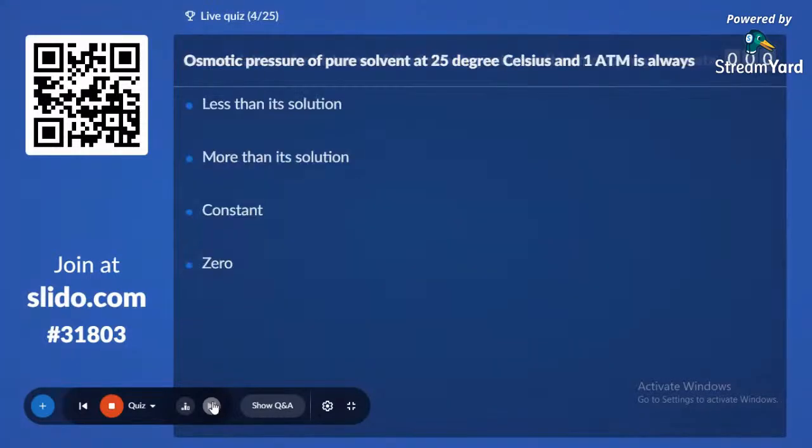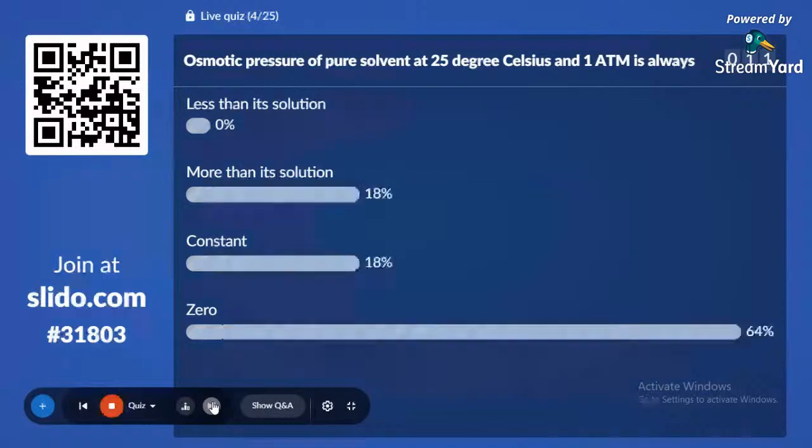Fourth question. Osmotic pressure of pure solvent at 25 degrees Celsius and 1 atm, 1 atmospheric pressure, is option A, less than its solution, option B, more than its solution, option C, constant, and option D, 0. 64% said 0, and the correct answer is 0. The osmotic pressure of a pure solvent is 0.